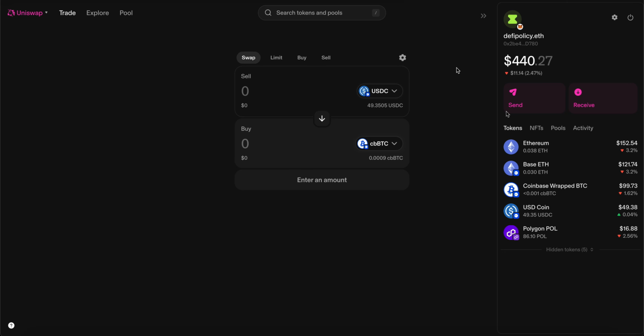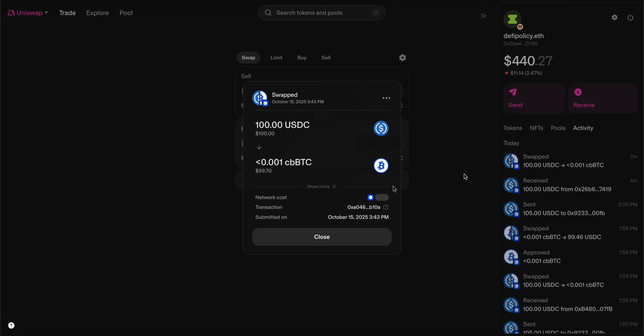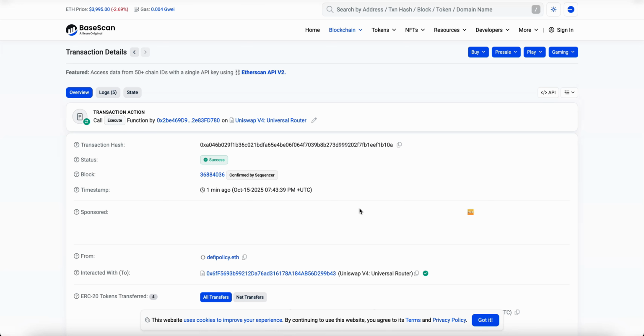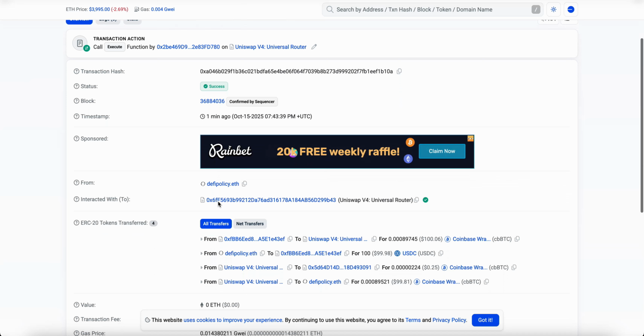After the transaction settles, you can view it by opening up the transaction hash. As you can see here, when I go to the activity section, click the swap transaction, and then click the transaction hash, I am brought to a block explorer. Every on-chain action creates a unique transaction hash, like a public receipt. Anyone, anywhere in the world can see this transaction in real time using a block explorer like this website. This transparency is one of the key features of blockchain technology. Everything is public and verifiable.